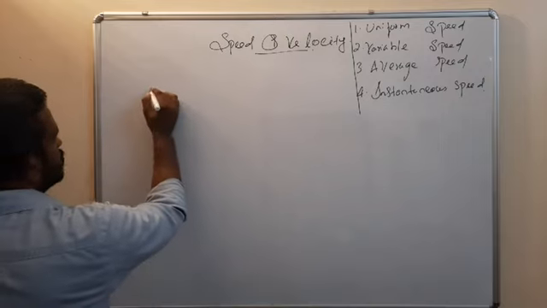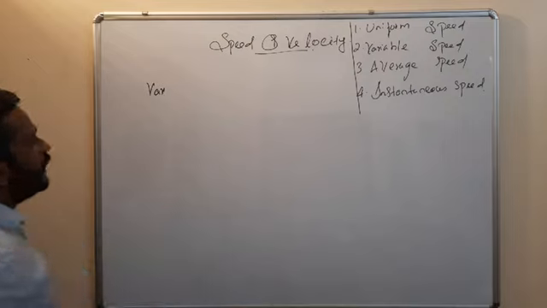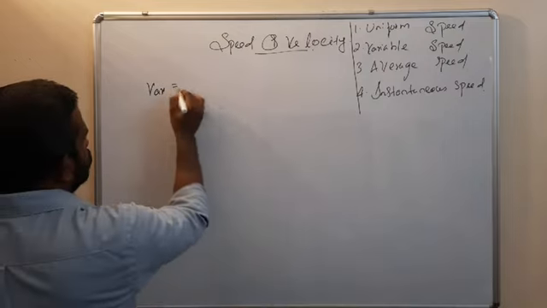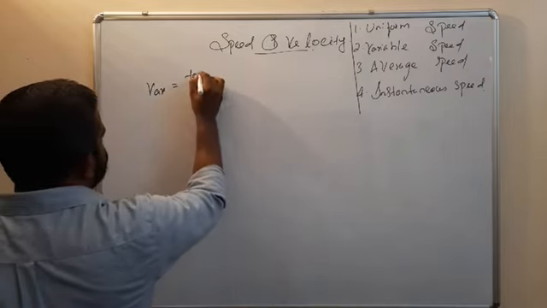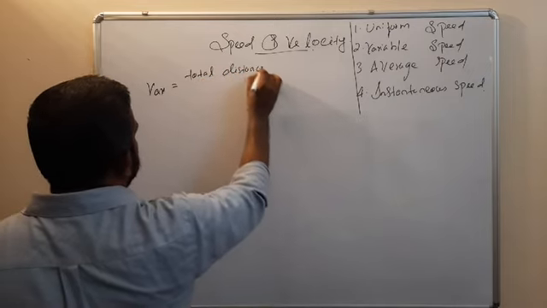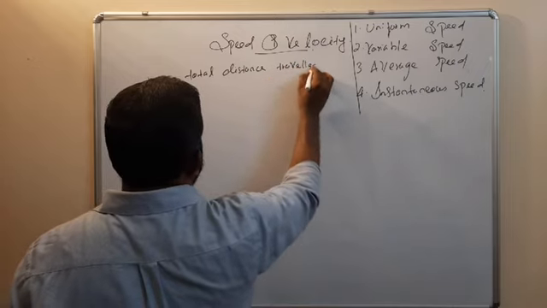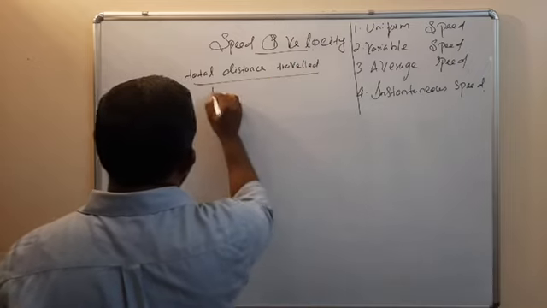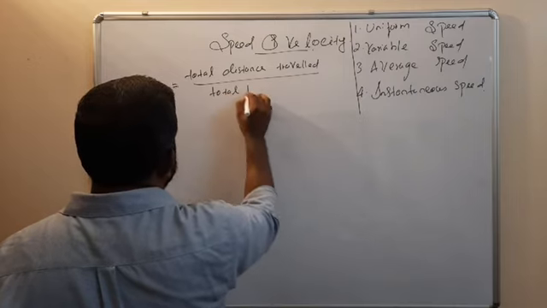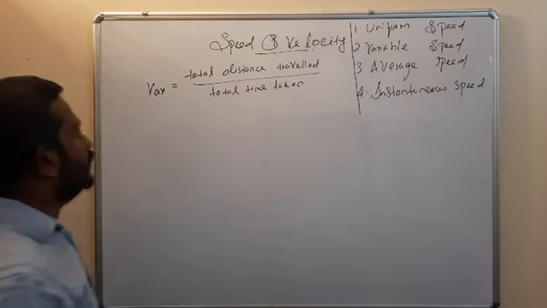So average speed, V average, is equal to total distance traveled by total time taken.